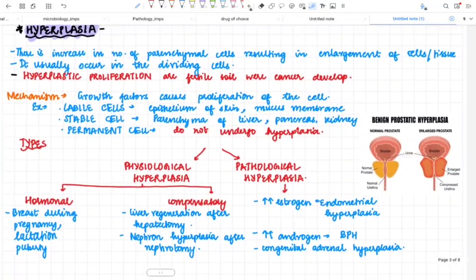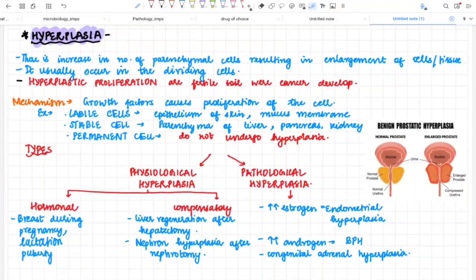Next is hyperplasia. Now what does hyperplasia say? If there is an increase in the number of parenchymal cells resulting in the enlargement of the cells or tissue, it is hyperplasia. And hyperplasia is an active process, so usually it occurs in the dividing cells, whereas hypertrophy occurs in the non-dividing cells.